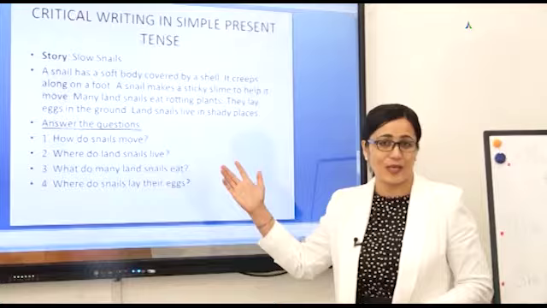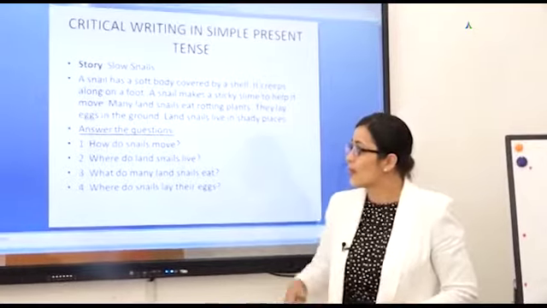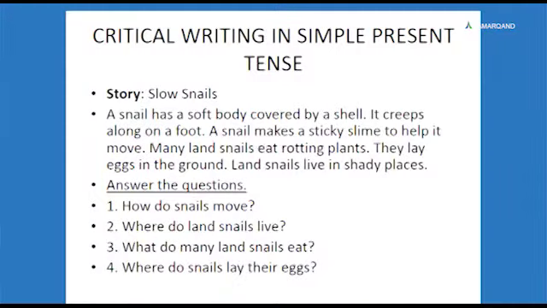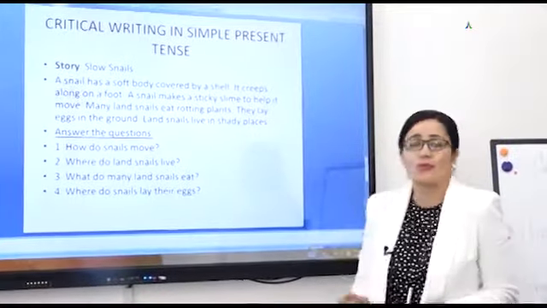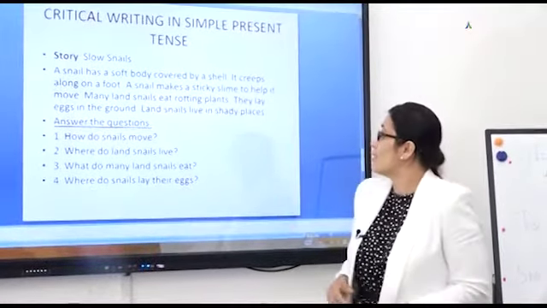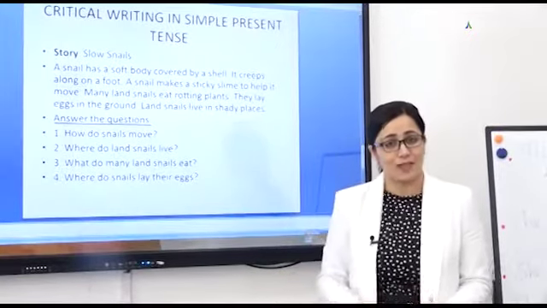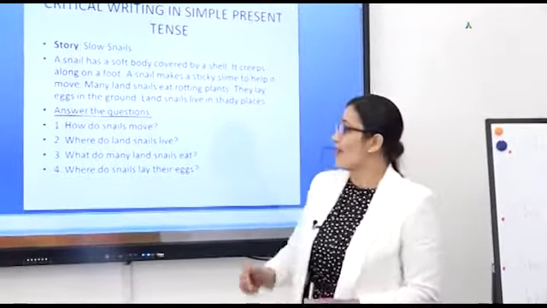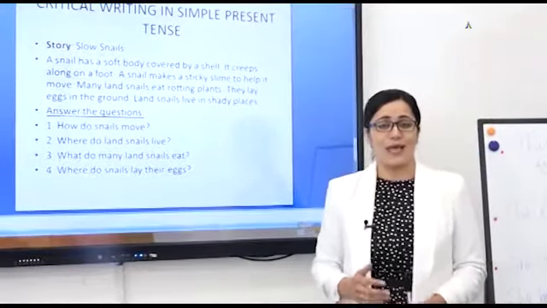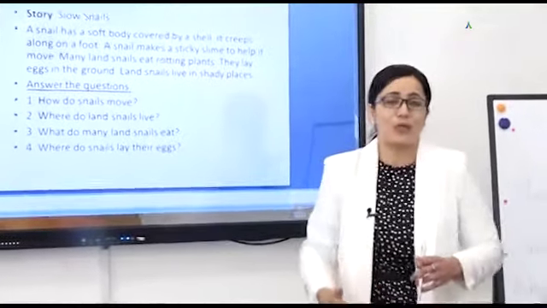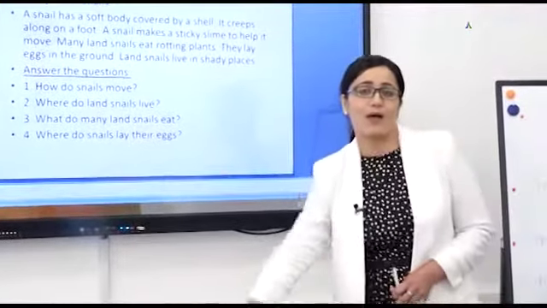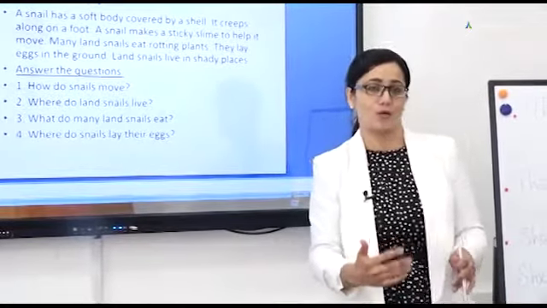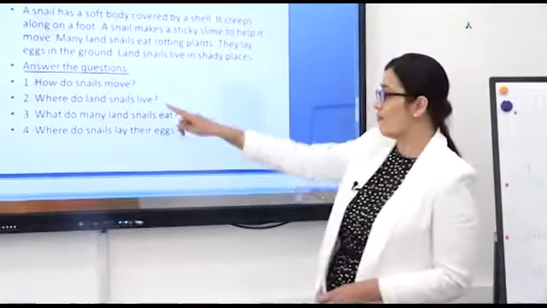So you see the story is not big, it's quite short, but I included bunches of questions under the story. The first question: how do snails move? Very interesting. They creep. Do you know the action of creeping? Creeping is the action when you move without legs, or like little children who can't walk very well, or some animals. They creep.